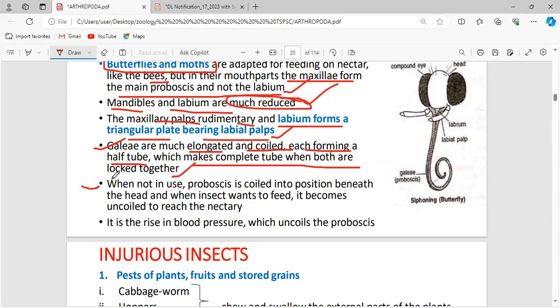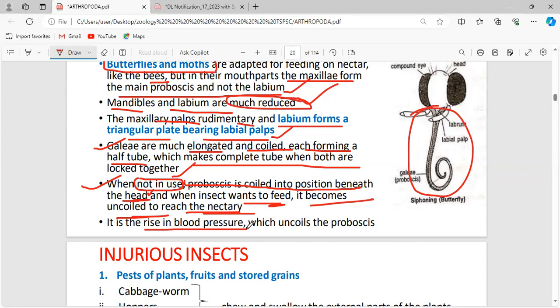Okay, see, when not in use, the proboscis is coiled into the position beneath the head. When the insect is not undergoing any feeding mechanism, the proboscis lies under the head. When the insect wants to feed, if it needs to fill its stomach, it becomes uncoiled to reach the nut tree. Okay, this is what the structure is, and a rise in blood pressure uncoils the proboscis.